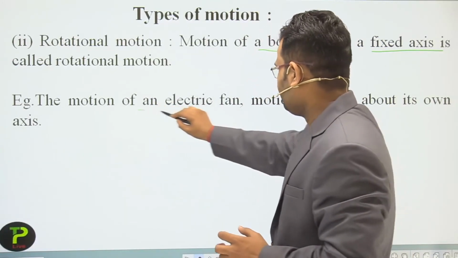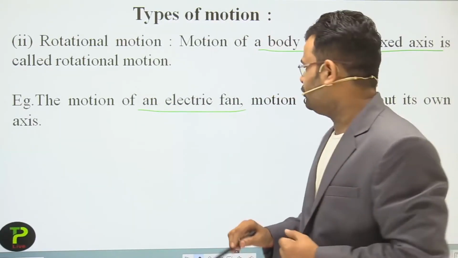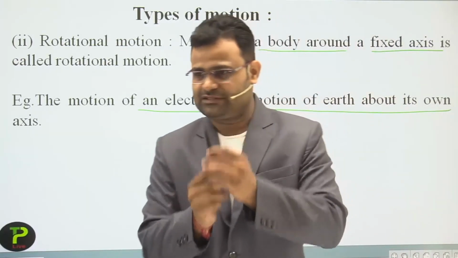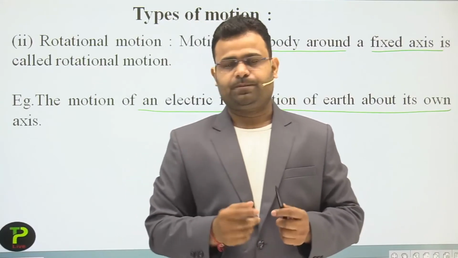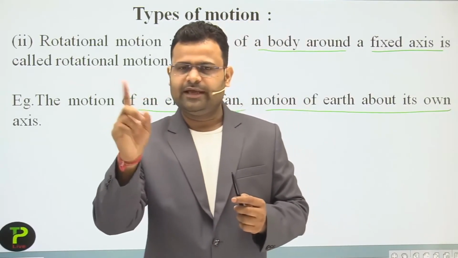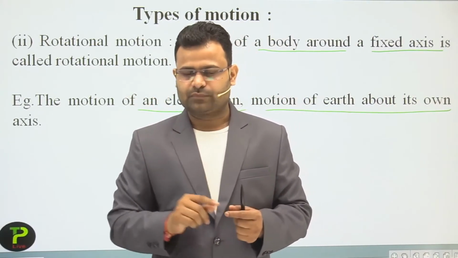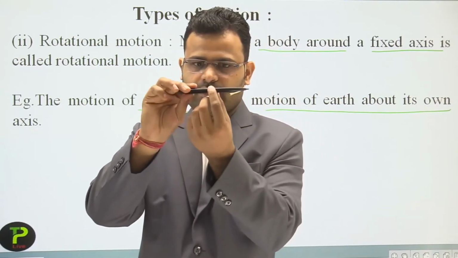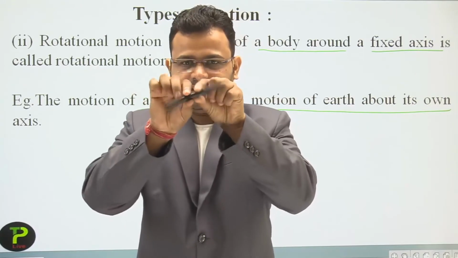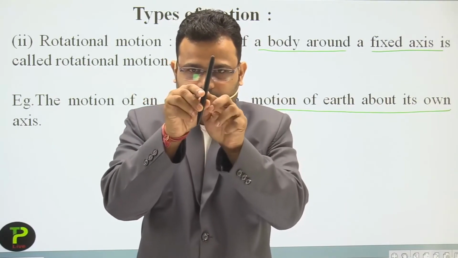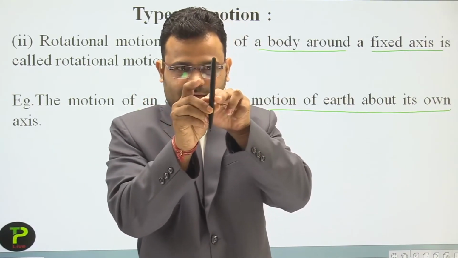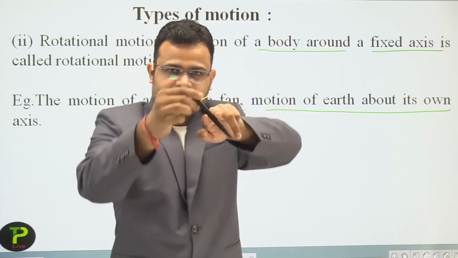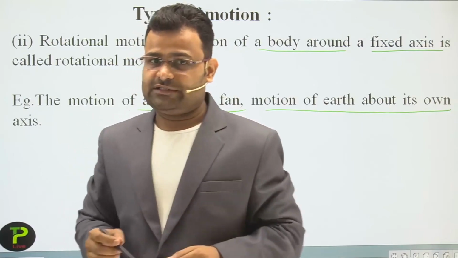The motion of an electric fan, just like in your room, and the motion of the earth about its own axis. If you move any object, just like our marker, if that marker moves in that direction around a single point, that is a rotational motion.